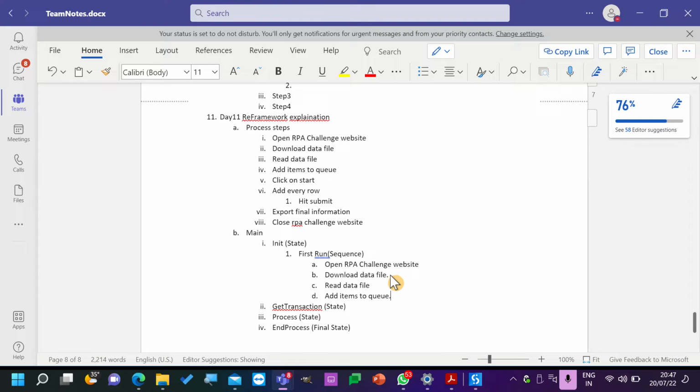Okay. There is also something called init all applications. Now in this init all applications, we need to initialize applications that we use. Okay, now tell me, here we are already adding our open RPA challenge. Do we need to add again open RPA challenge in init all applications?